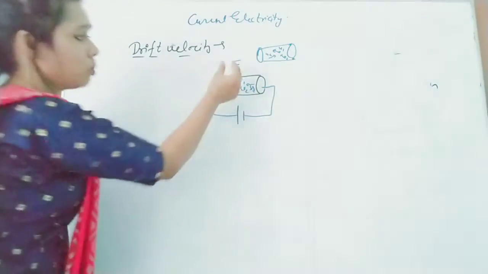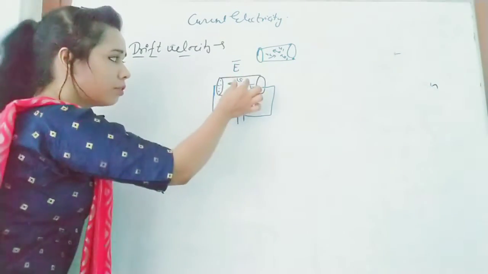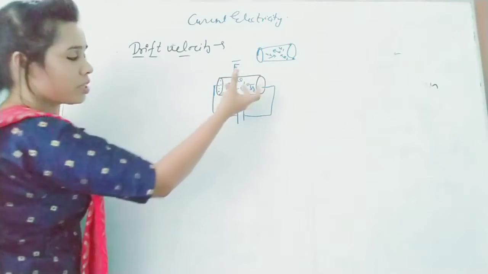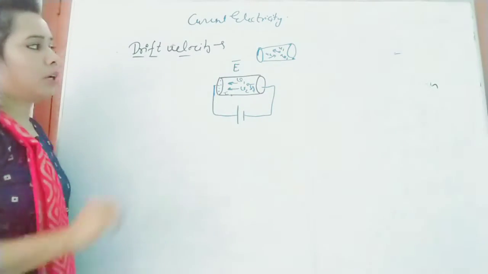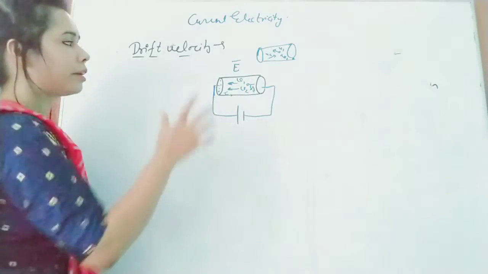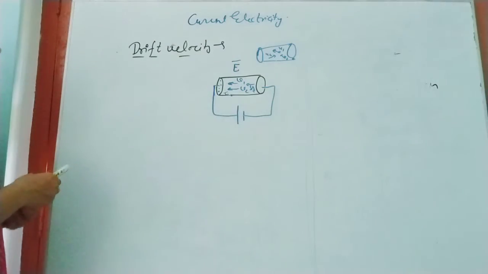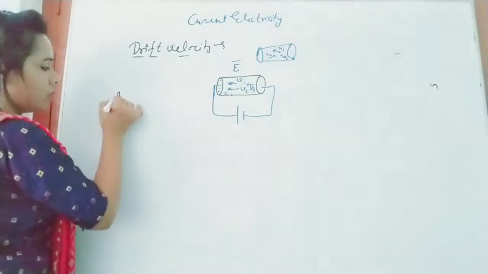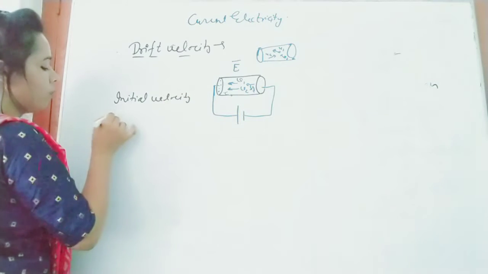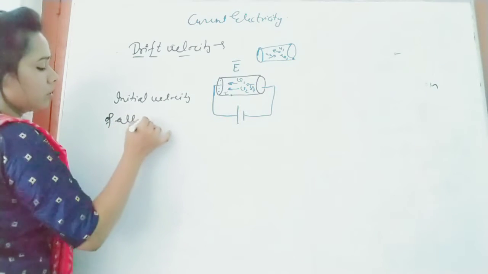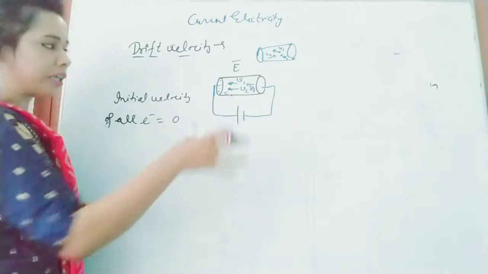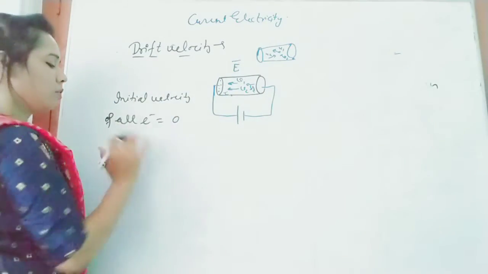So obviously because of this electric field, they experience some force. Now, the first case: when these electrons were moving randomly, the initial velocity of all electrons will be equal to 0, obviously, because they are randomly moving and there is no current inside the conductor.